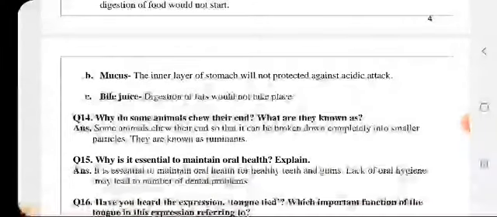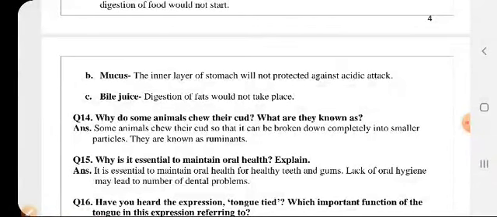Clear. Next is mucus. It is the inner layer. We know that जो mucus होता है it protects the stomach. तो उसको inner lining में जो हमारे stomach को protect करता है from what? It protects from the HCl, because HCl is a strong acid and it can corrode the walls of the stomach, जिससे हमारे stomach में burning effect हो सकता है and we would feel pain. तो उससे protect करने के लिए there is a mucus which forms a layer around the stomach from the inner layer, जो उसकी walls को it protects from the HCl.